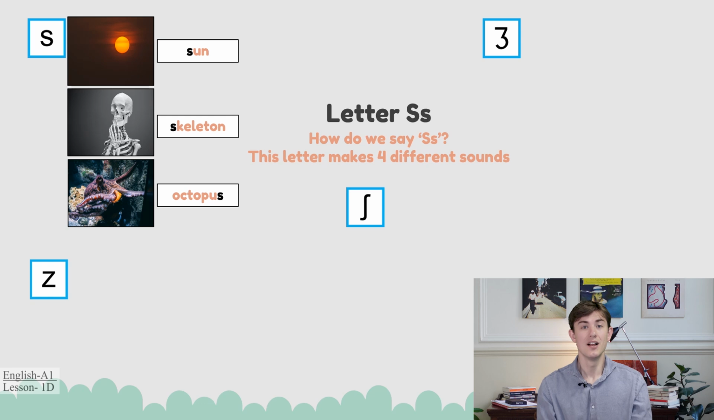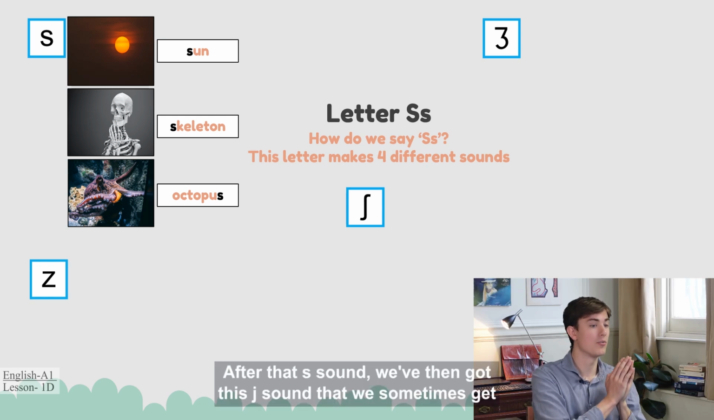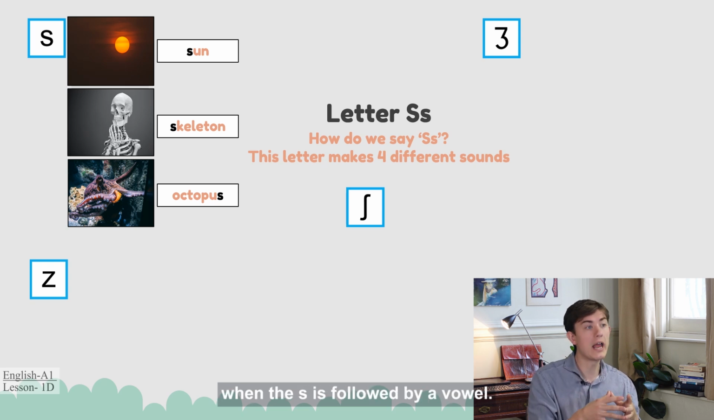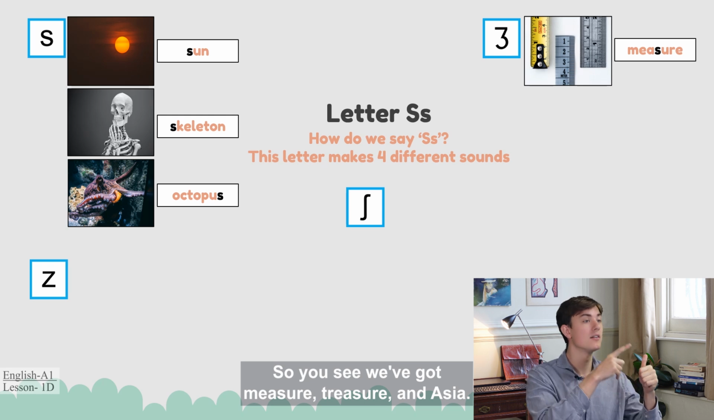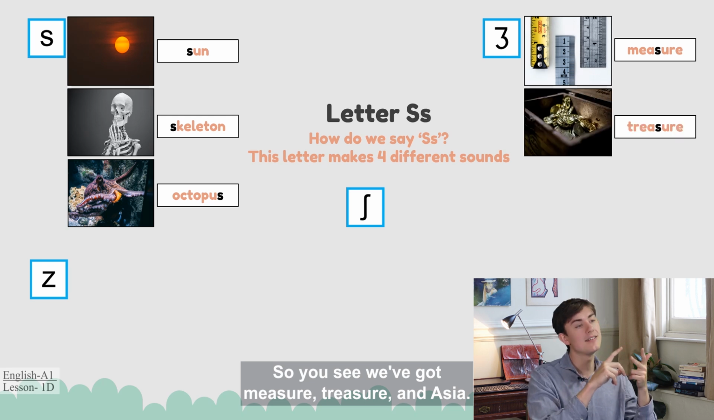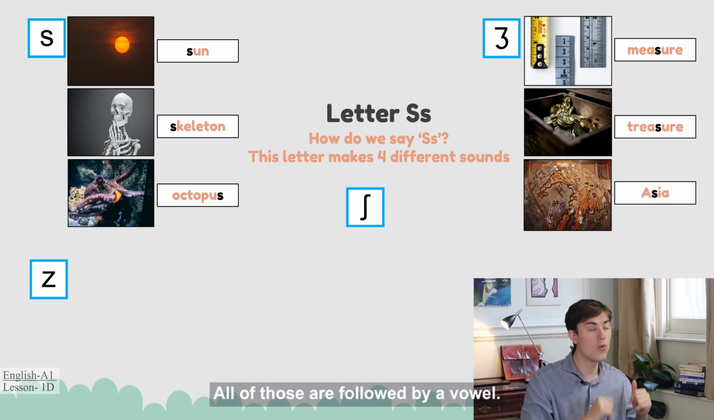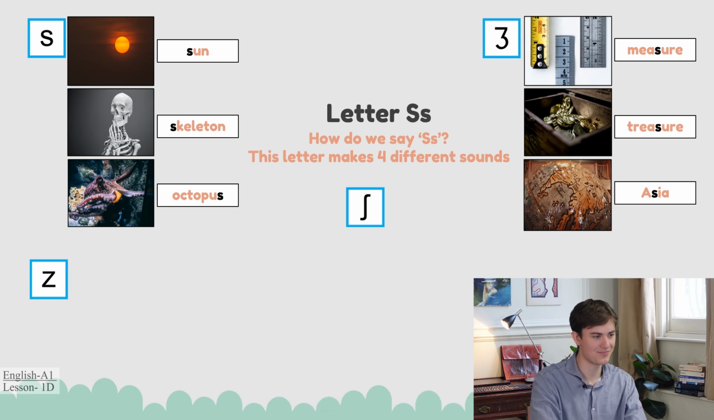So, after that S sound, we've then got this J sound that we sometimes get when the S is followed by a vowel. So you see we've got measure, treasure, and Asia. All of those are followed by a vowel.